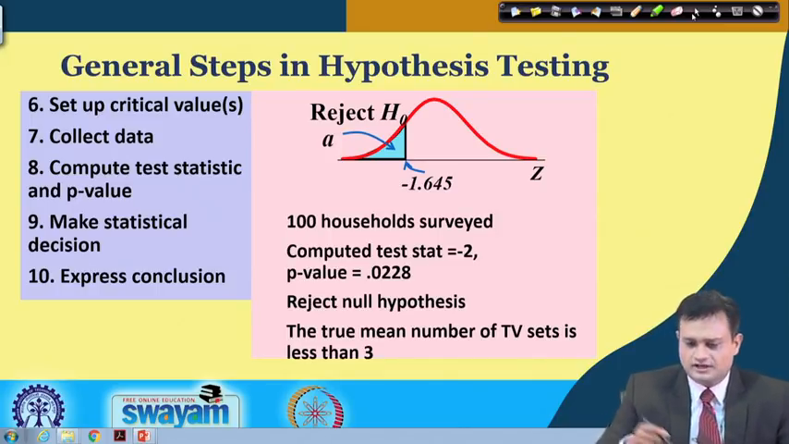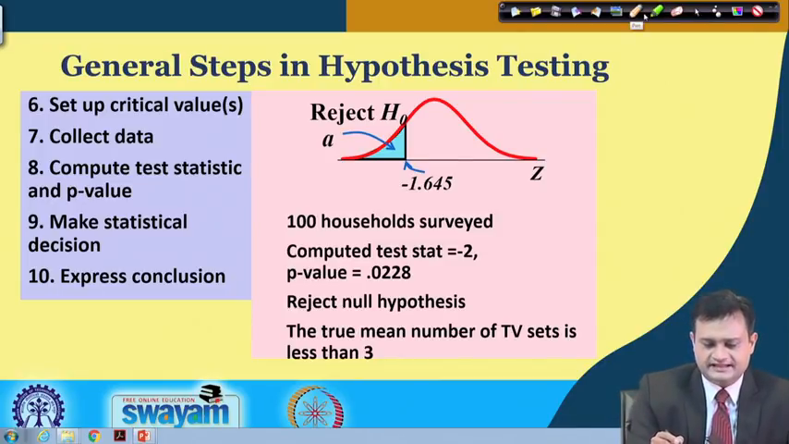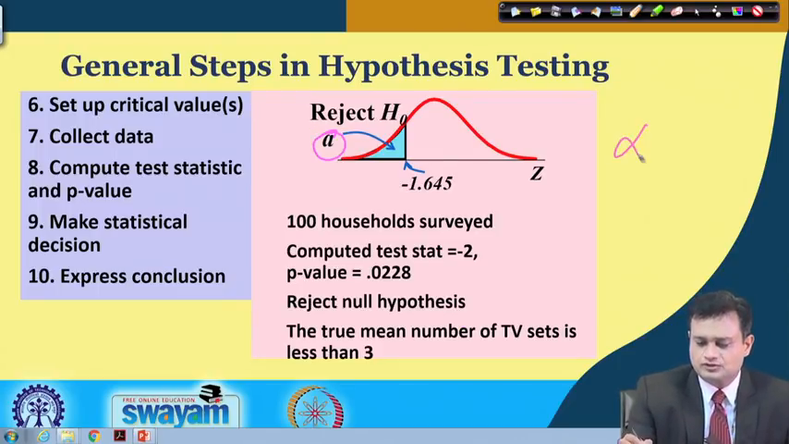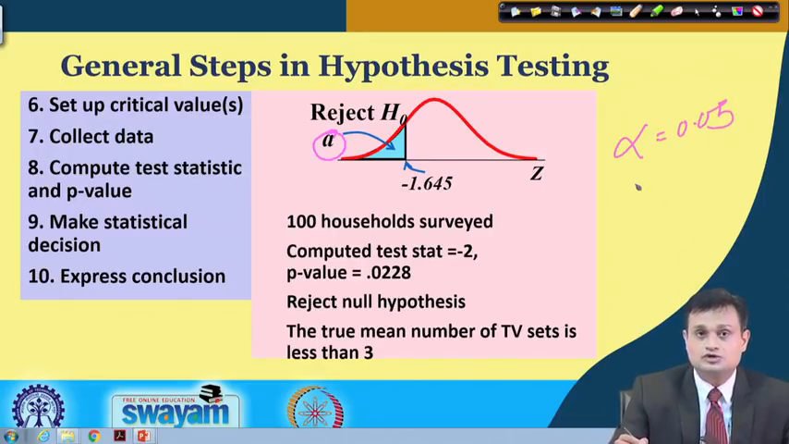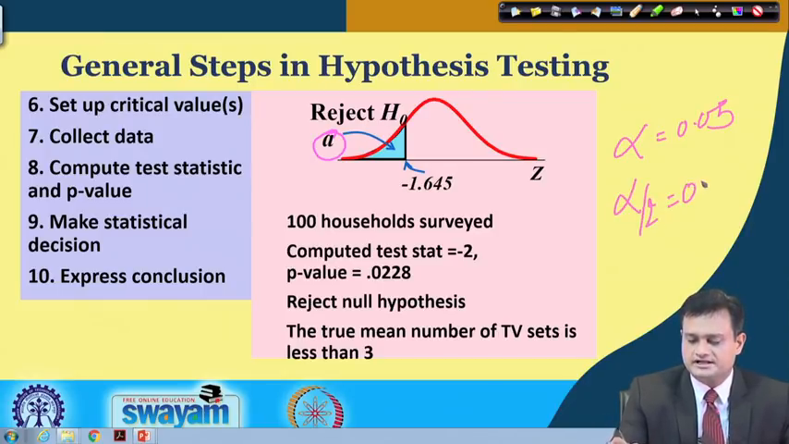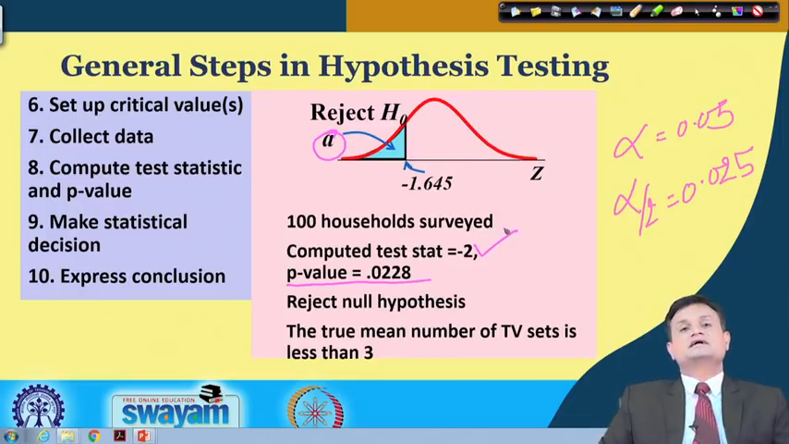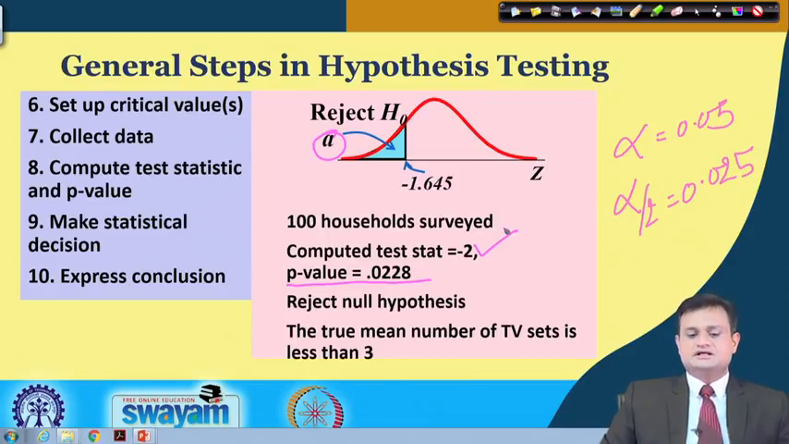So, for this particular example you can see that my alpha is equal to 0.05, and if I conduct the two-tailed test, it means I consider both sides, so alpha by 2 would be 0.025. Now, my p value corresponding to the computed test statistic of minus 2 comes out to be 0.0228.